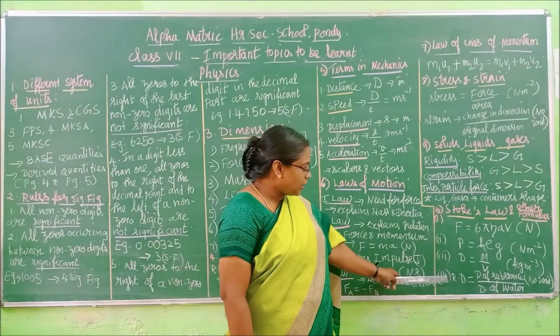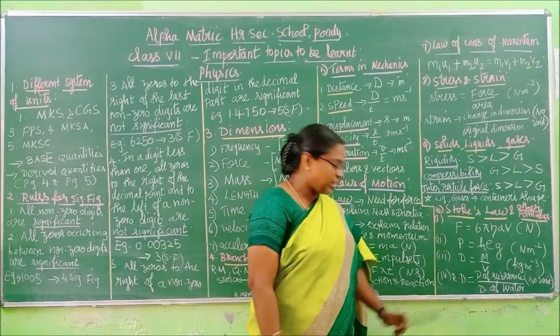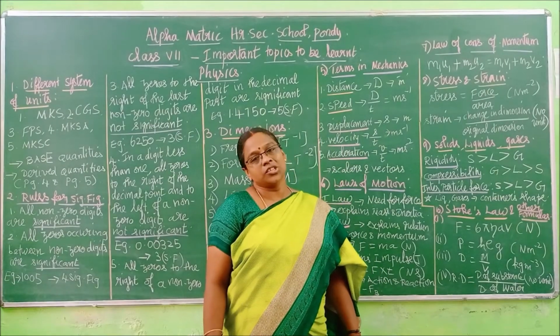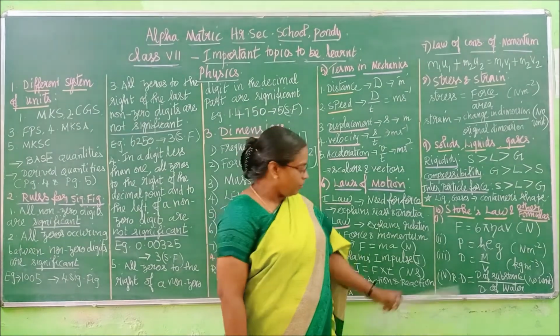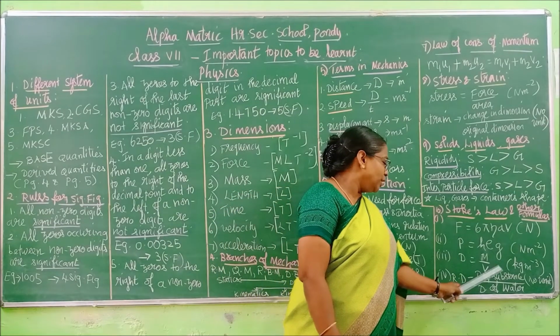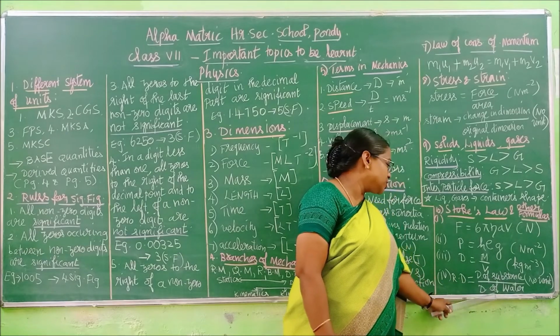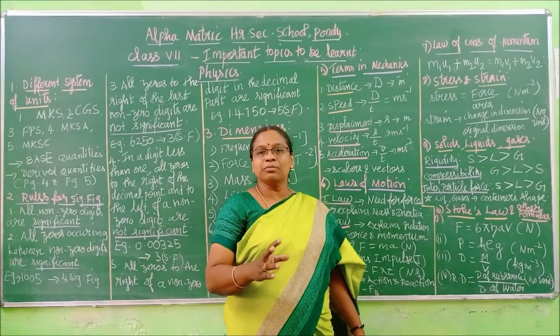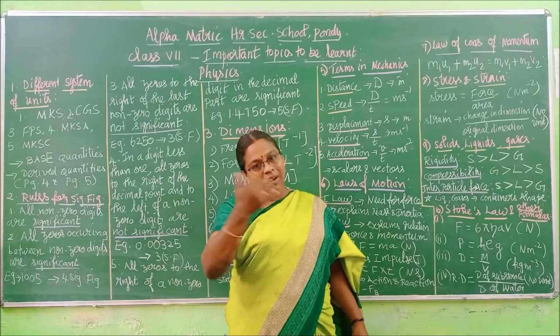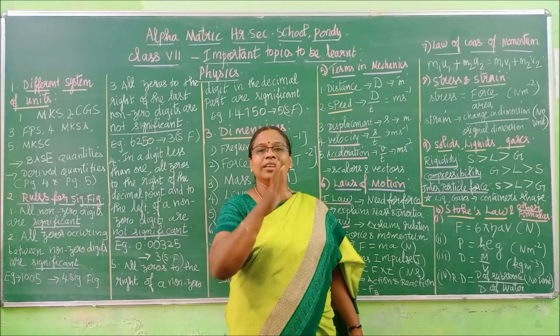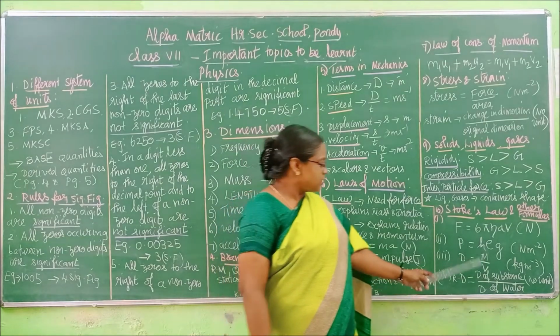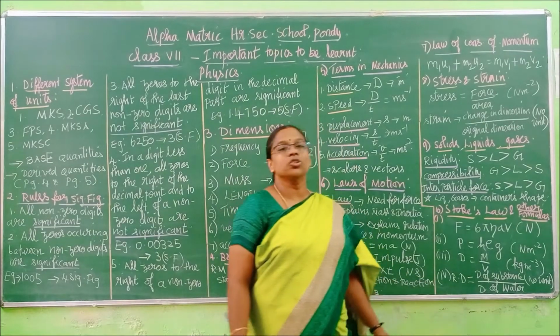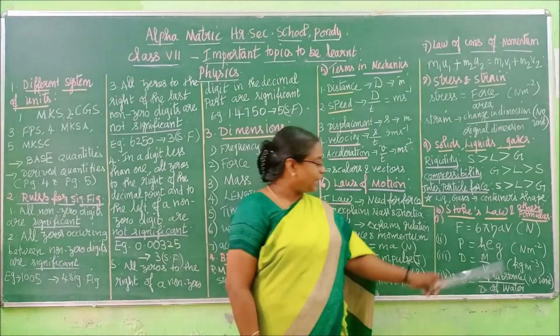And we have one another thing, relative density. RD I have written. It is called relative density. It is equal to density of the substance divided by density of water. If you have any substance, its density divided by the density of water will give you the relative density. See, this is also density, this is also density, so units will get cancelled.